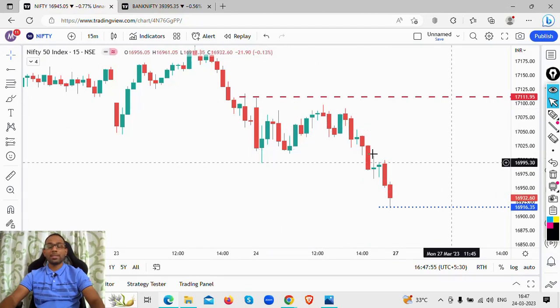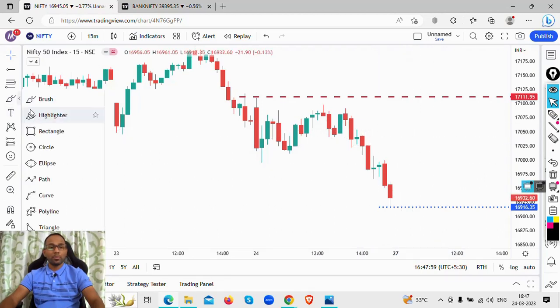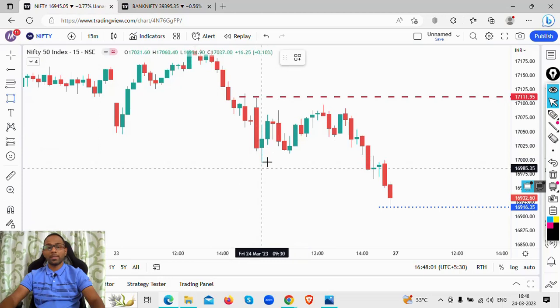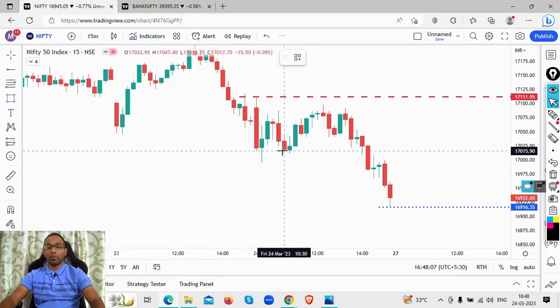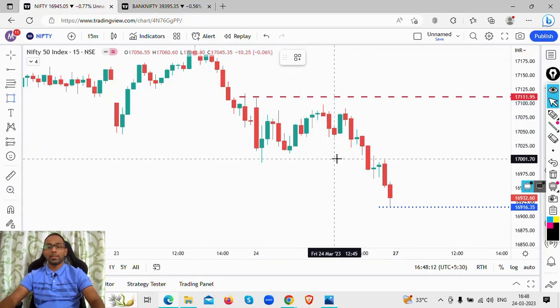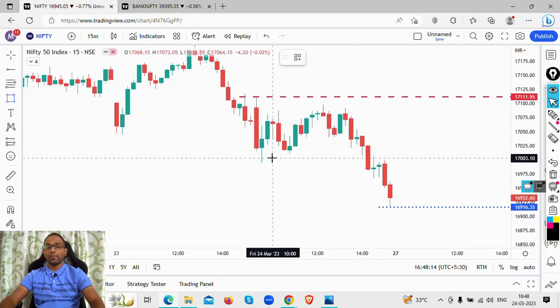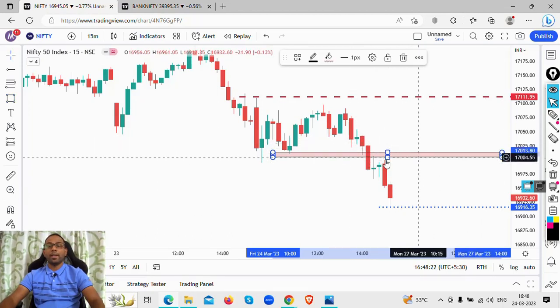So let's look at the price action, and the resistance and support levels where it might face. If you see this price action, the price came down today to this level of 17,000, bounced back up, came back down, bounced back up, and then it crashed. So what I'm looking at here is this particular level of 17,000 to 17,015. I'm expecting it to act as resistance.